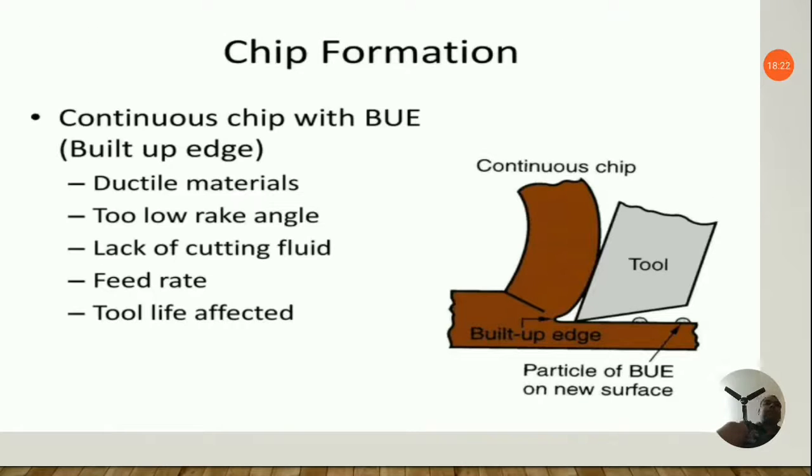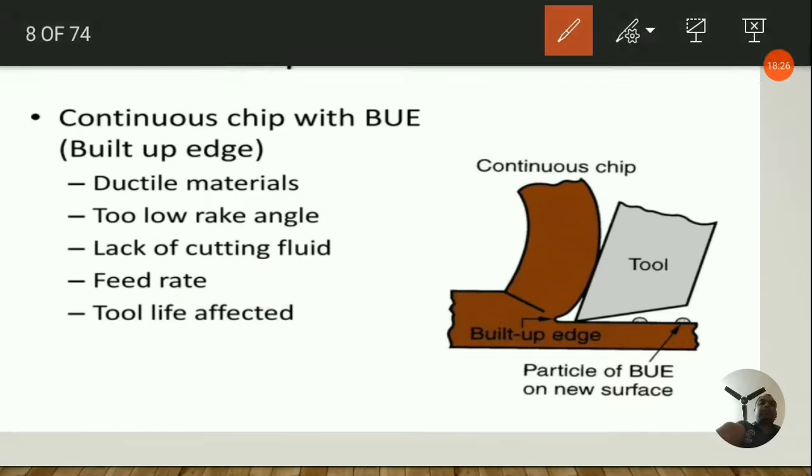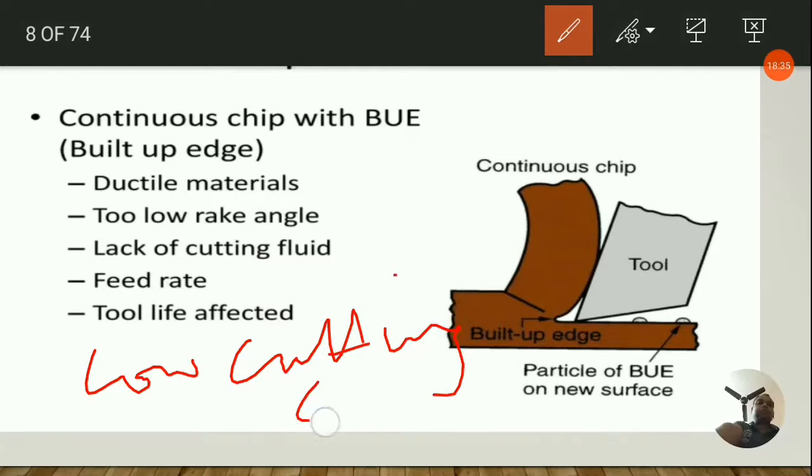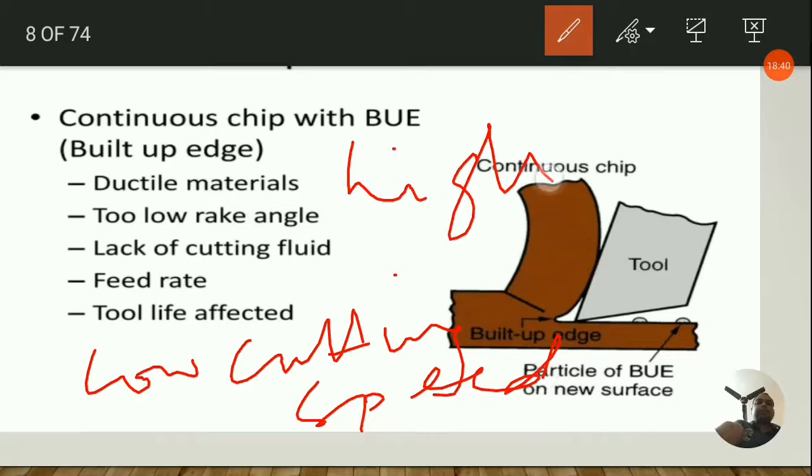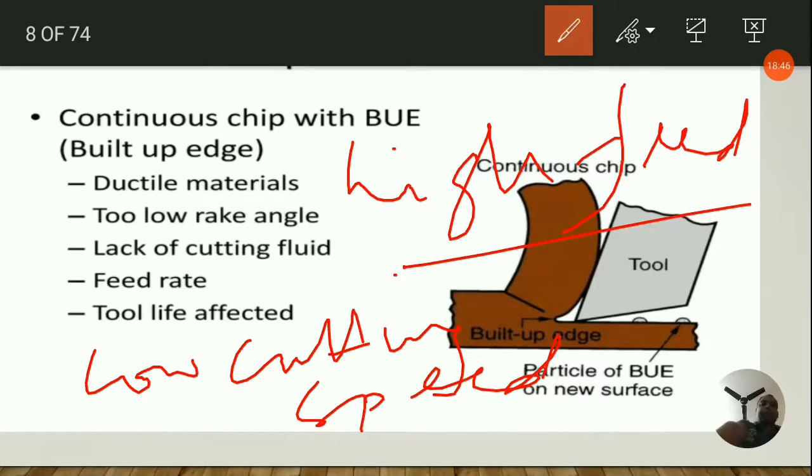Now the conditions that normally induce the formation of built up edge are low cutting speed, high feed, and low rake angle.